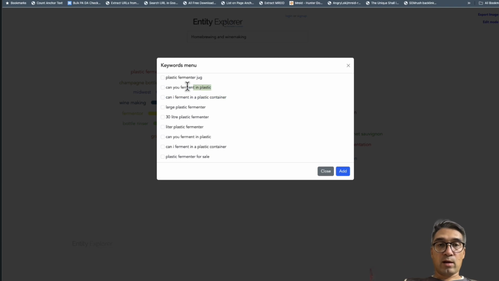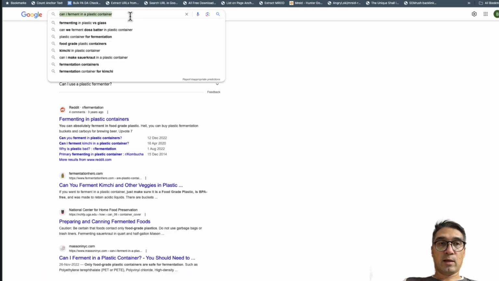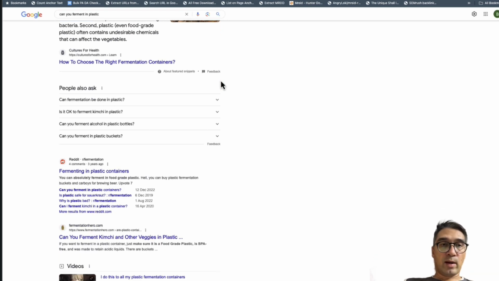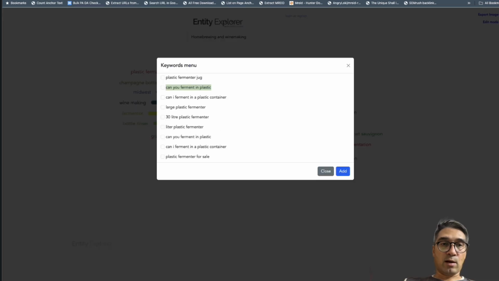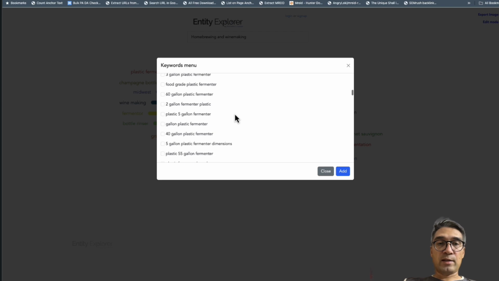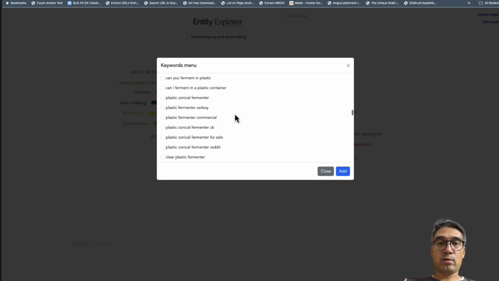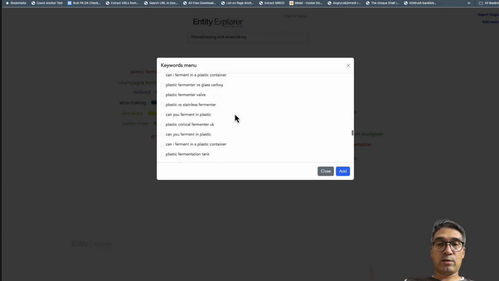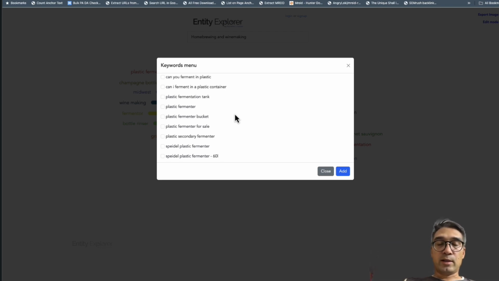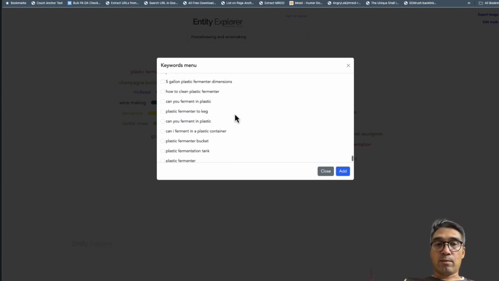We can also check, can you ferment in plastic? So let's see if this question pulls up any, enter. And yeah, so the number 1 ranking is right after Culture and Health is fermenting in plastic containers. This is on Reddit. And so as you can see, a whole bunch of ideas here, a whole bunch of keywords for you to sort through. And you can just put this into an Excel sheet, distill this down, and then start writing articles. And because there are a lot of question types over here.